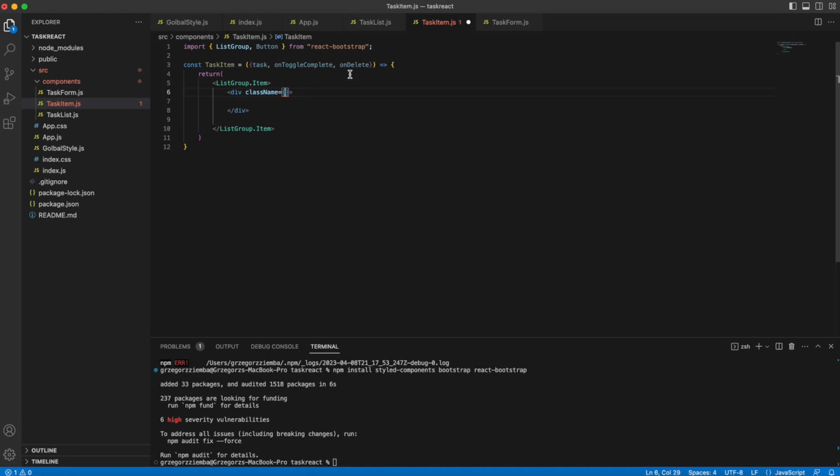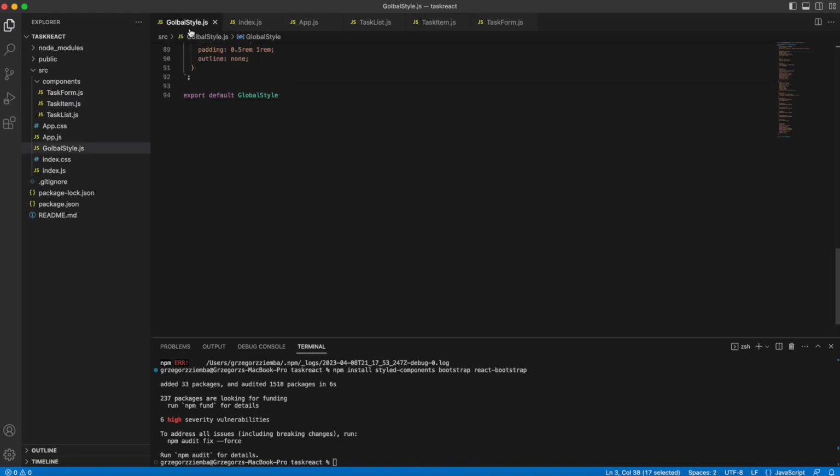It will not be a normal class name. It will handle some kind of checking if task is not complete. So we will check if task is completed. As you know, we've got that in mind. We will be able to make it complete, or if it's not, we will leave an empty string.